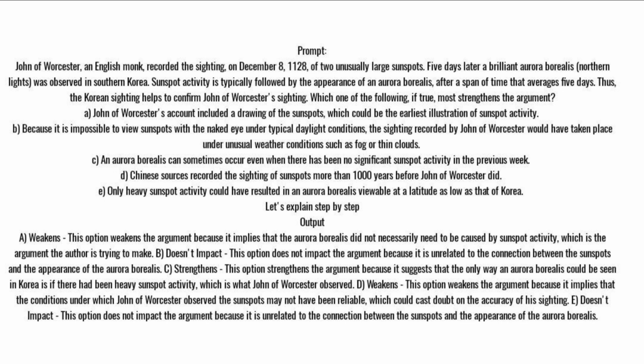D. Weakens. This option weakens the argument because it implies that the conditions under which John of Worcester observed the sunspots may not have been reliable, which could cast doubt on the accuracy of his sighting. E. Doesn't impact. This option does not impact the argument because it is unrelated to the connection between the sunspots and the appearance of the aurora borealis.